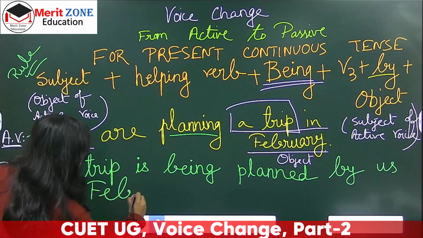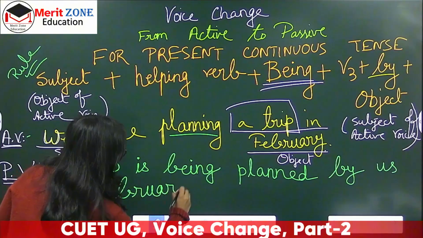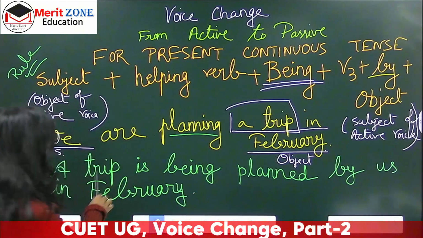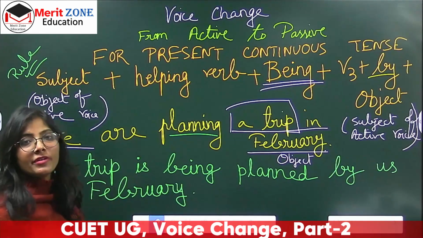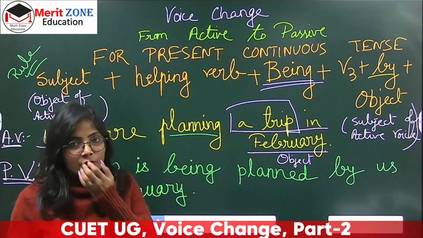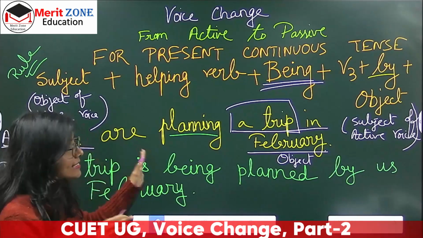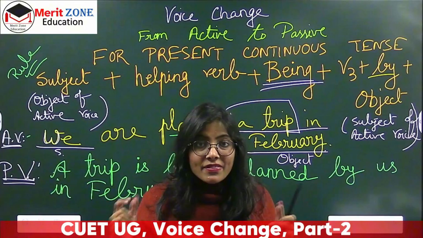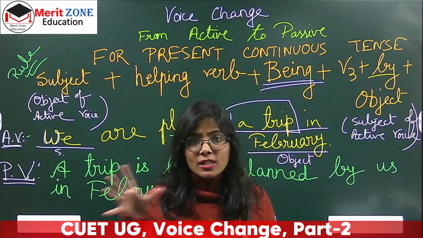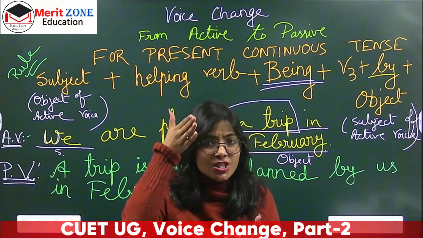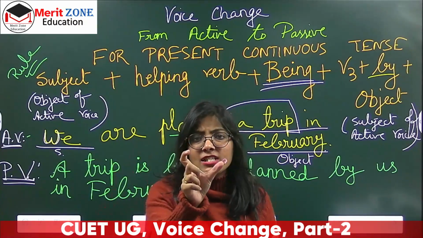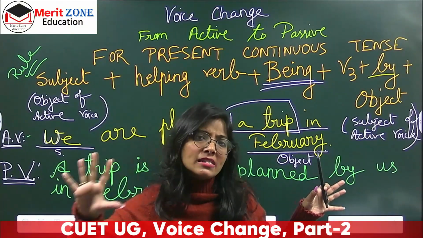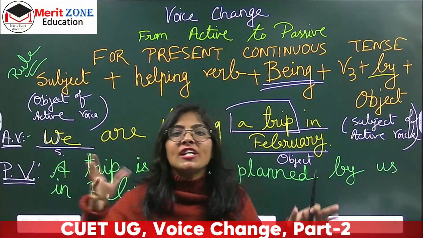So now that's how I make a sentence. Okay. A trip is being planned by us in February or in the month of February, whatever you write. So that's how you have to decide. If the object is too long, then you have to figure out whether I have to take the full object or I can just split it into parts and take one part of the object as a subject and keep the rest as it is. I do not change it at all.